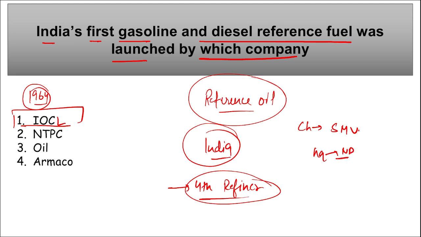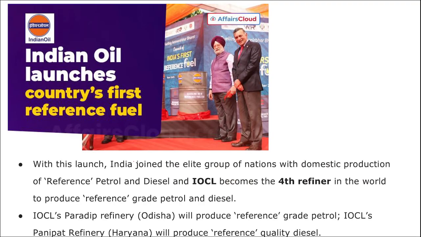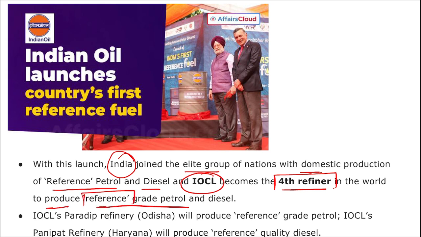Correct. So coming back, remember India's first reference gasoline and diesel fuel was produced by which organization? It was produced or launched by IOCL, Indian Oil Corporation Limited. Here you can see with this launch, India has joined the elite group of nations with domestic production of reference petrol and diesel, and IOCL became the fourth refiner in the world to produce reference grade petrol and diesel.